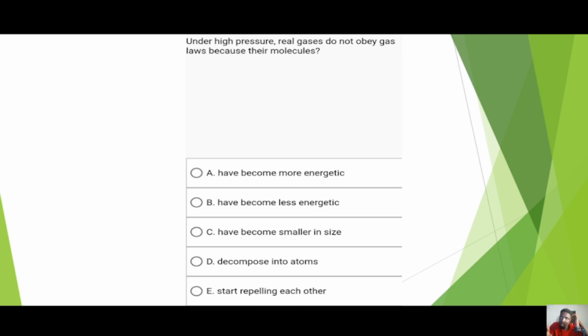Under high pressure, the implication is that there is an intermolecular force of attraction, and that force reduces its ideality. One of the ways it does this is by preventing the molecules from bouncing off energetically. So the answer is that they become less energetic, and that is B.